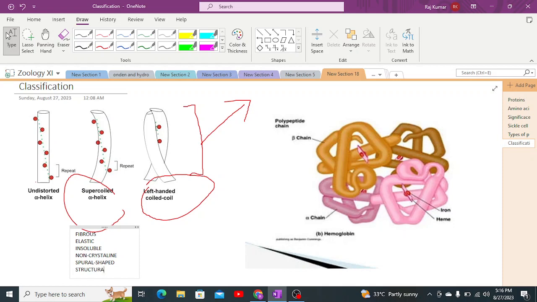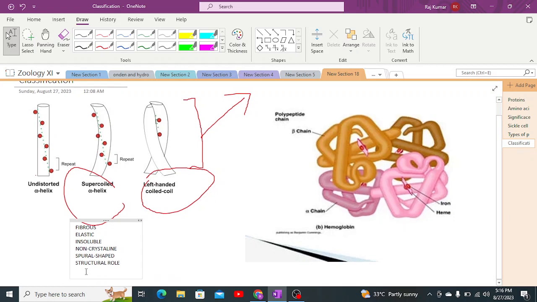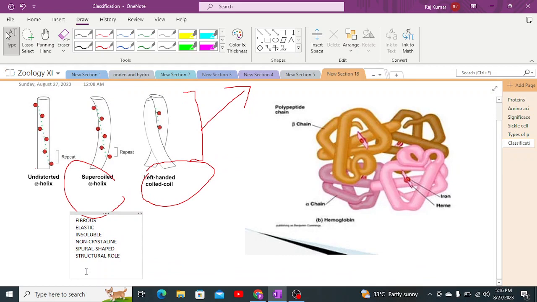As these are non-crystalline and spiral shaped, they perform a structural role, such as actin and myosin, and a spider silk web is also made up of fibrous protein. The proteins present inside the cell wall, the glycoproteins, and the cell surface proteins are also examples of this, as well as other proteins such as collagen and fibroin.